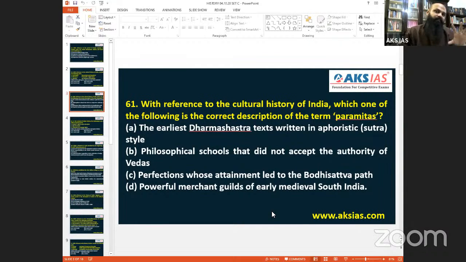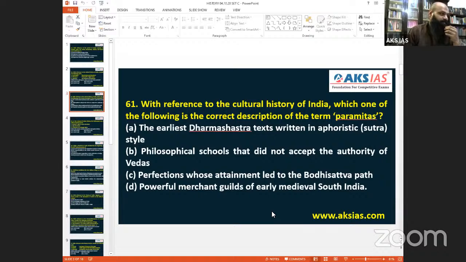Then again, in 10, 11, 12 and all, much of this general knowledge kind of questions came. Then again, 13, 14 and all, a high level of current affairs. Then again, 15, 16 and all, general knowledge level. Then again, current affairs. Then again, back to that very same no current affairs mode. This is what my analysis is. So let's go with it.